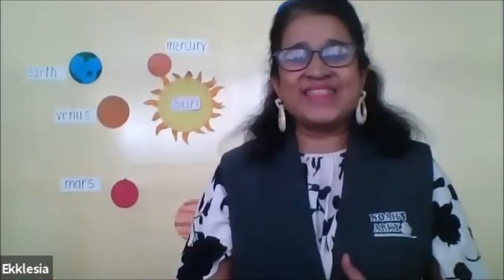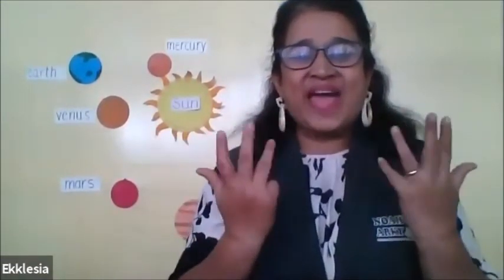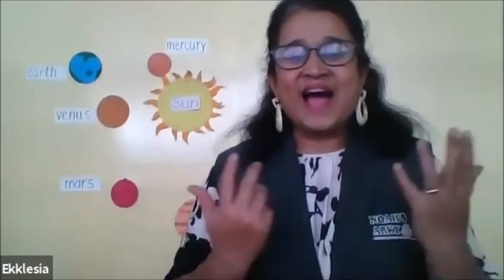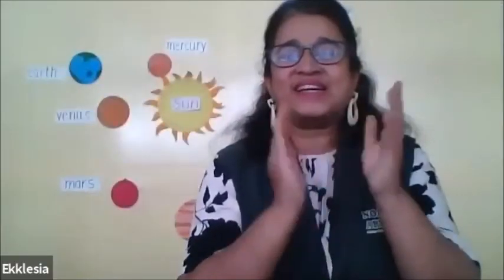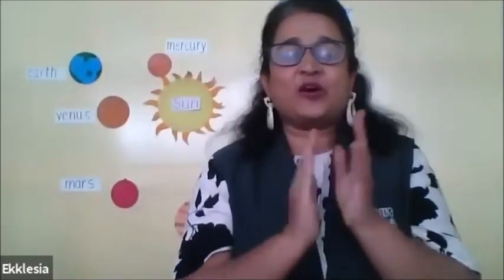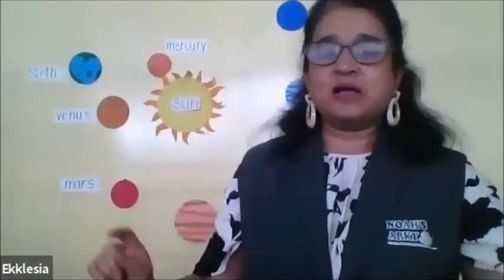Okay, Samran. How many planets do we have? Very good. That's the right answer. There are 8 planets. Good. One star goes to Samran.